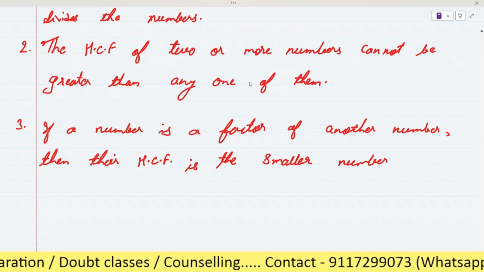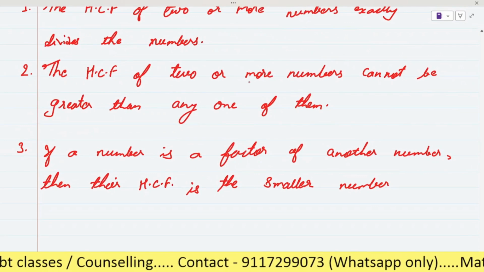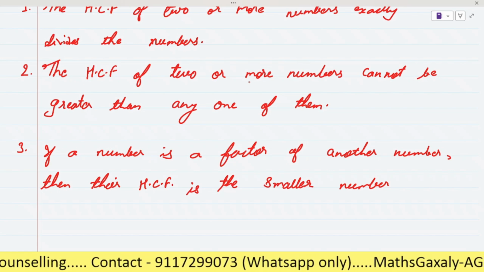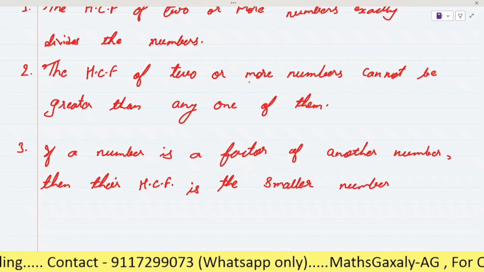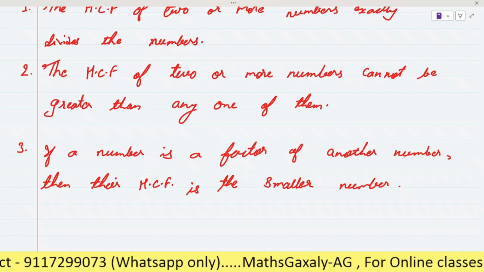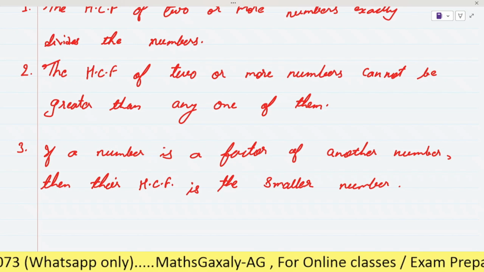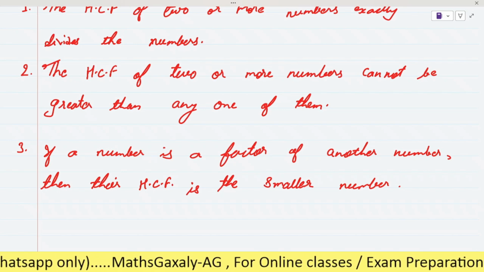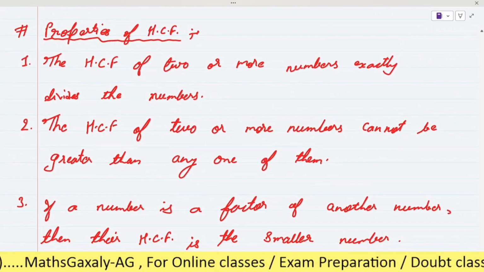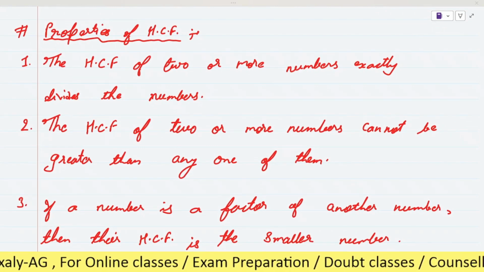See, try to understand it with 2 and 4. For 2 and 4, 2 is a factor of 4, right? And when you find the HCF of 2 and 4, you will get 2 as the answer, which is the smaller number. Similarly, 4 and 8: as 4 is a factor of 8, when you find the HCF of 4 and 8, you will get 4 as the answer, which is the smaller number. So these are the three properties of HCF. Please note them down. After this we will try some questions of the exercise.